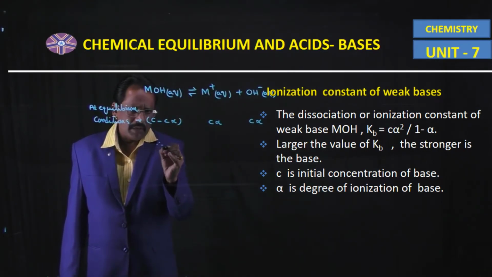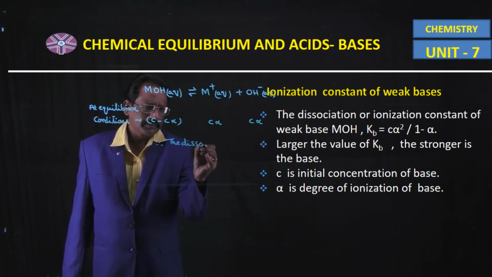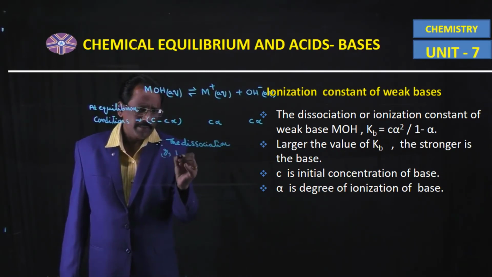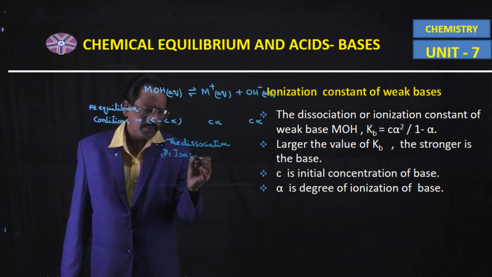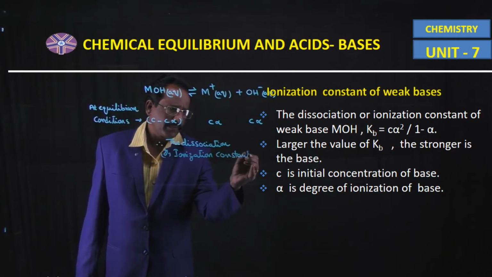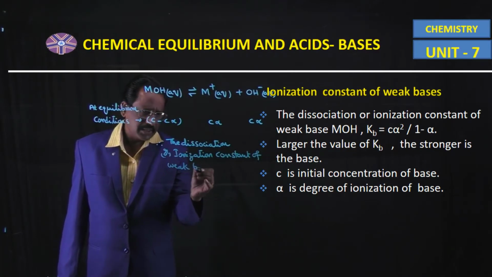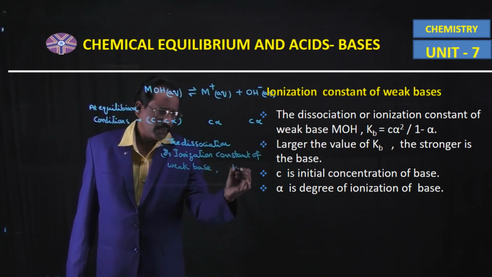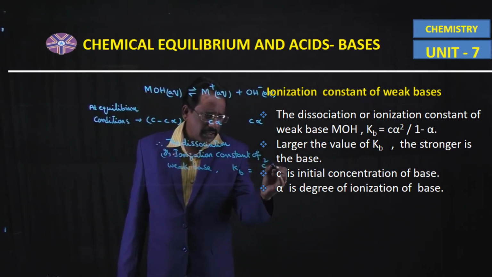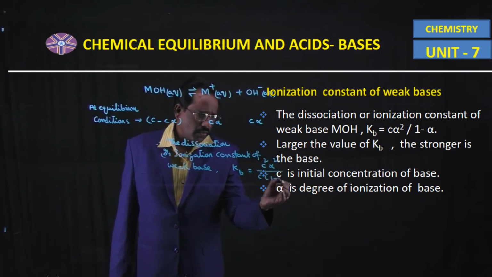Now, according to the law of chemical equilibrium, the dissociation or ionization constant of the weak base, Kb, is equal to C square alpha square, same method, divided by C into 1 minus alpha.